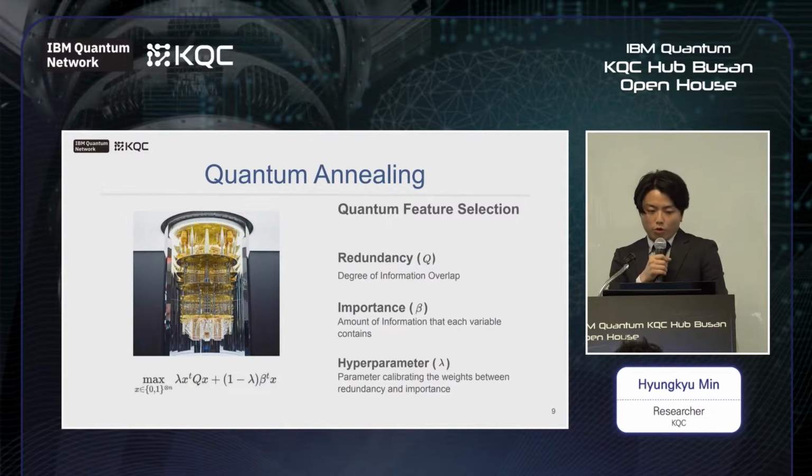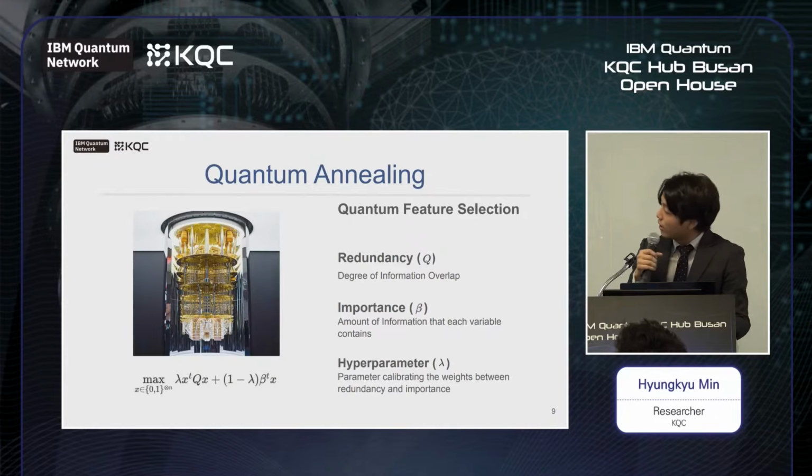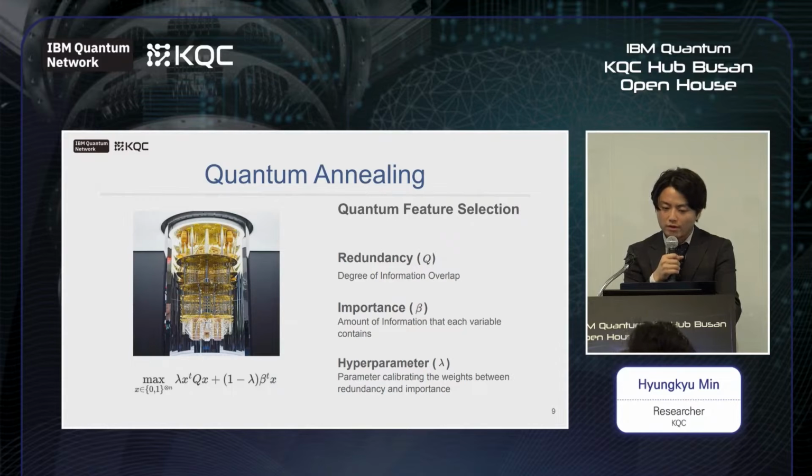The base work of our project is quantum feature selection, published in 2022. The paper suggests an algorithm aiming to optimize the following objective function. The objective function contains 3 components. The first one is the redundancy term, which is embedded as Q. The redundancy could be understood as the degree of information overlap. The algorithm eliminates the redundancy among the features. It can be understood through the max-cut problem, which is explained on the next page.